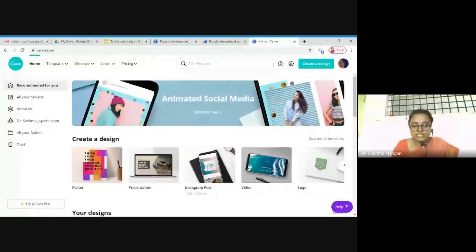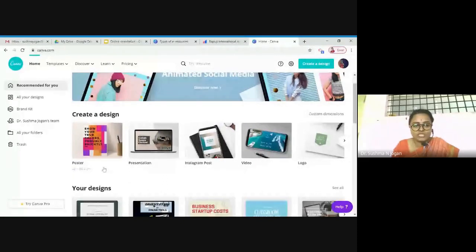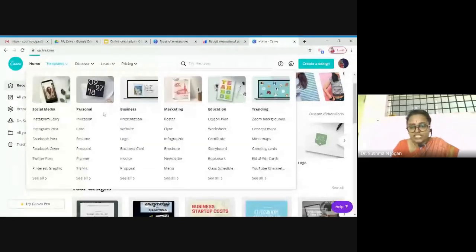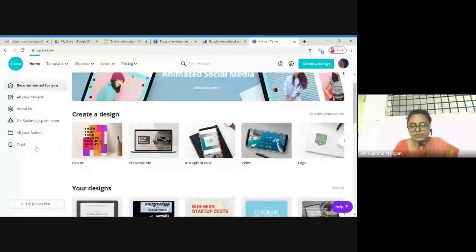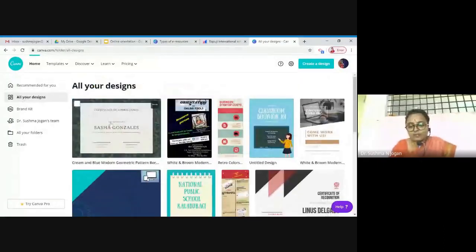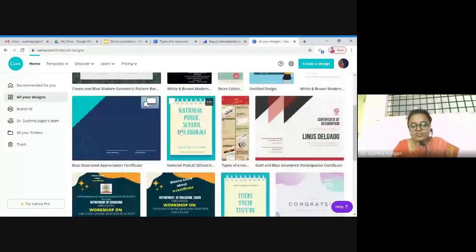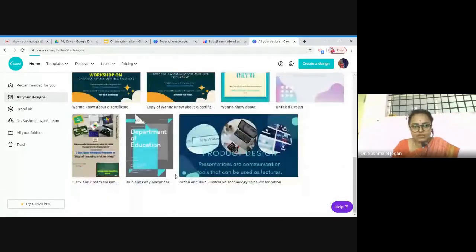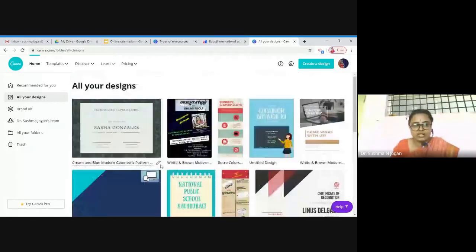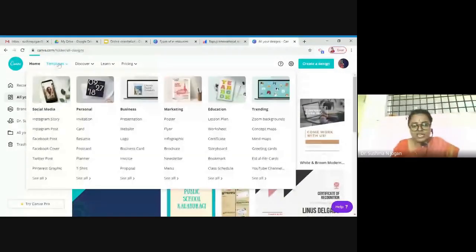I'll just show one of the design templates. In the templates, you can select education purposes and others as well. I'll show the different designs which I have created and am using. You might have seen the brochure that has reached you. Even that brochure I created from this website itself, that is canva.com. It is very helpful and user friendly, free of cost of course. No need to pay anything over here. These are the different templates which you can use and create.